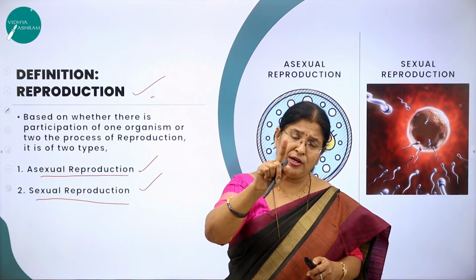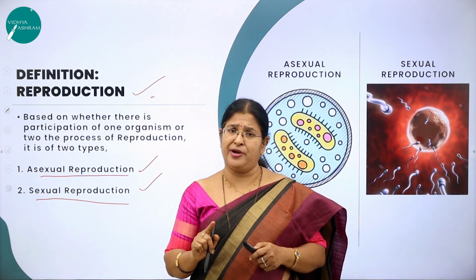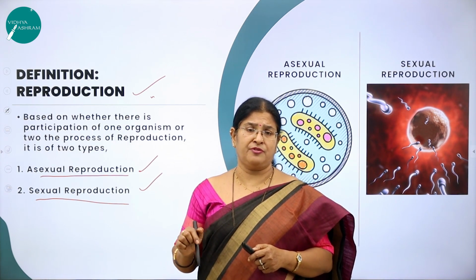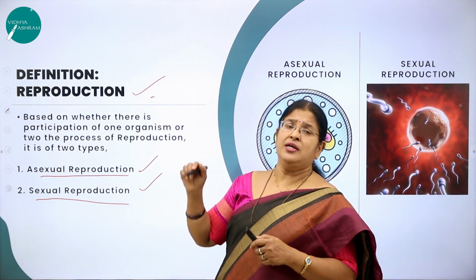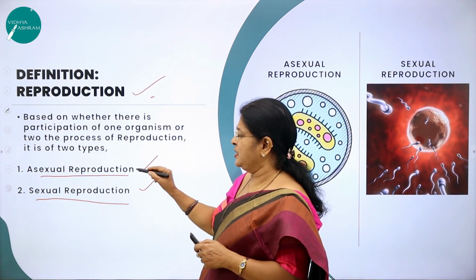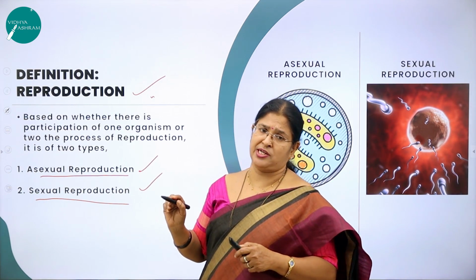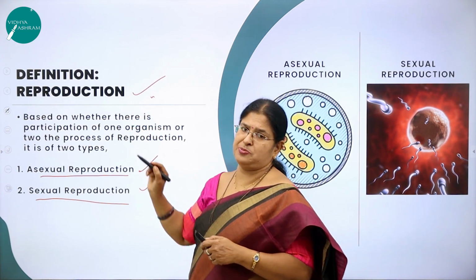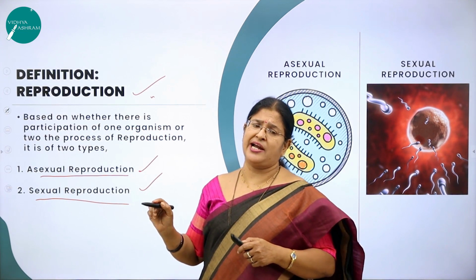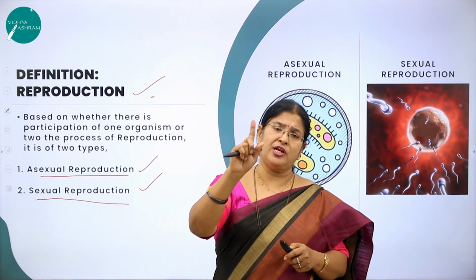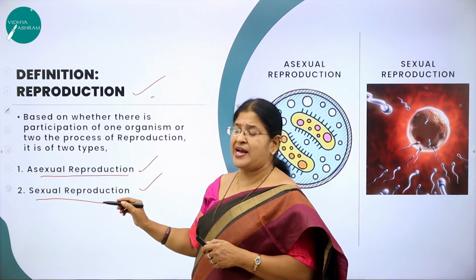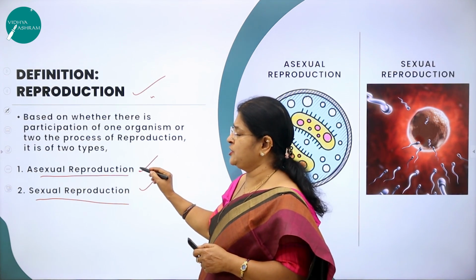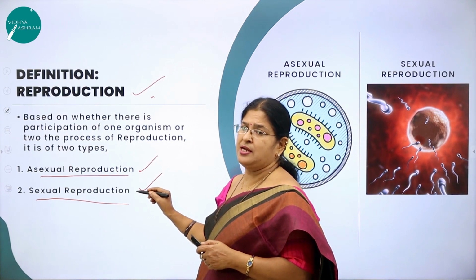Whether one parent or one organism is participating in the process of reproduction, or two parents or two organisms are participating in the process of reproduction, we classify the reproduction into two types: asexual reproduction and sexual reproduction. Just now as I said, based on the number of participants. Asexual reproduction is a kind of reproduction where the participation of only one parent is taking place, whereas in sexual reproduction there is a participation of two parents. Here we call it uniparental, here we call it biparental.